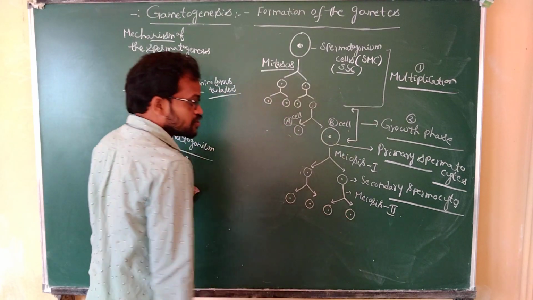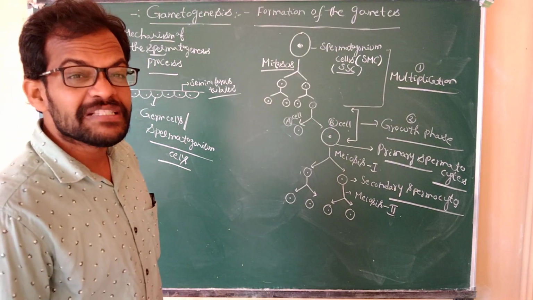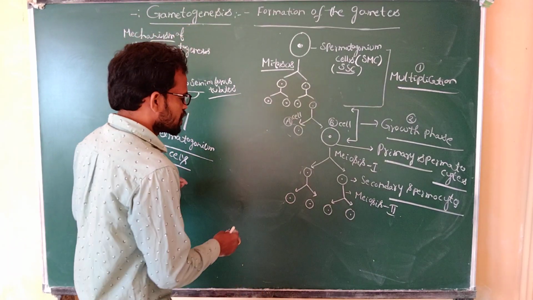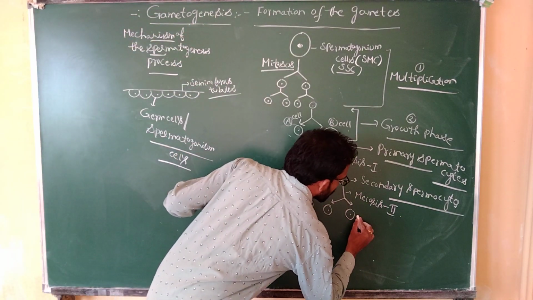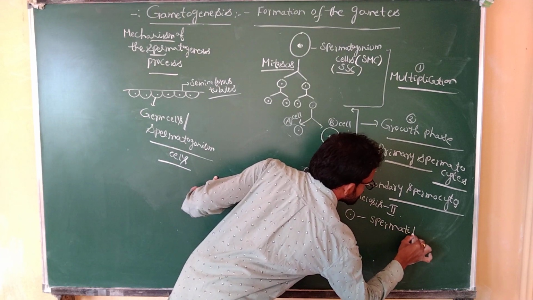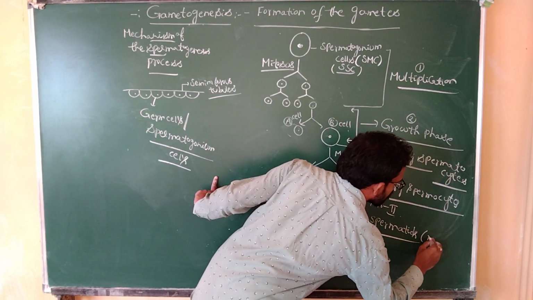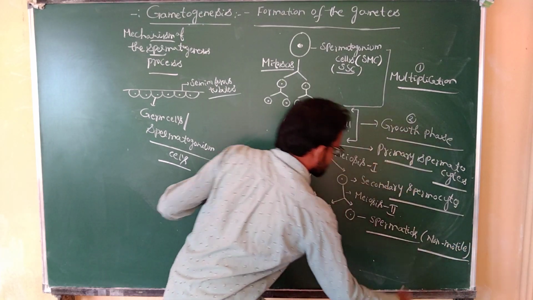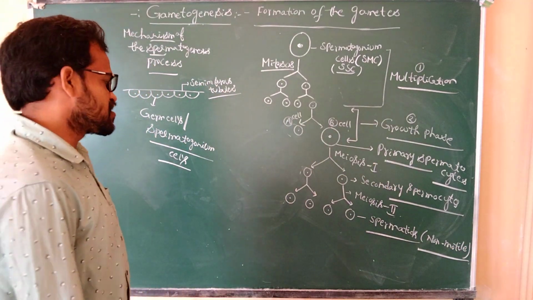These are the spermatids. Spermatids means immotile cells, they have no movement. Spermatids means non-motile cells.